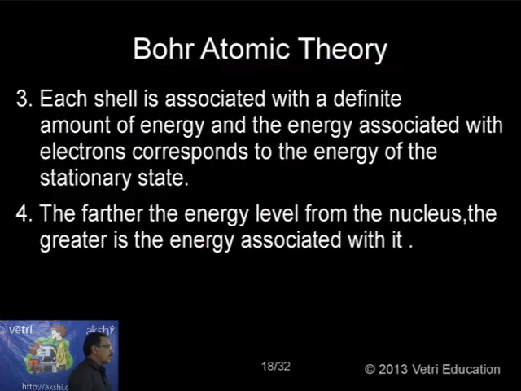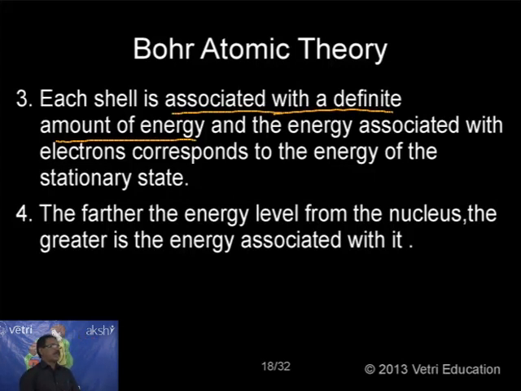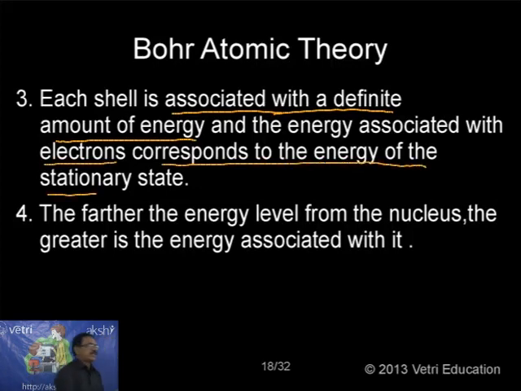Third one. Each shell is associated with a definite amount of energy. Kindly follow, this is the most important concept. Each shell is associated with a definite amount of energy, and the energy associated with the electrons corresponds to the energy of the stationary state. So wherever the electron is present, if in the first level, the energy will vary; second level, the energy will vary. So the energy of the electron depends upon the position of the orbit, the energy level.